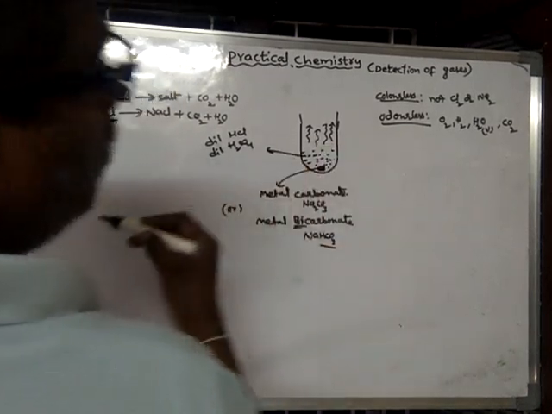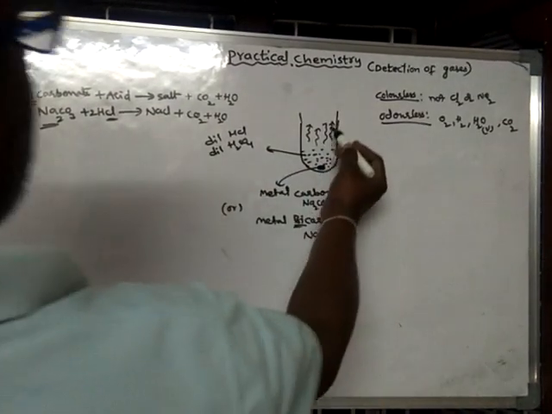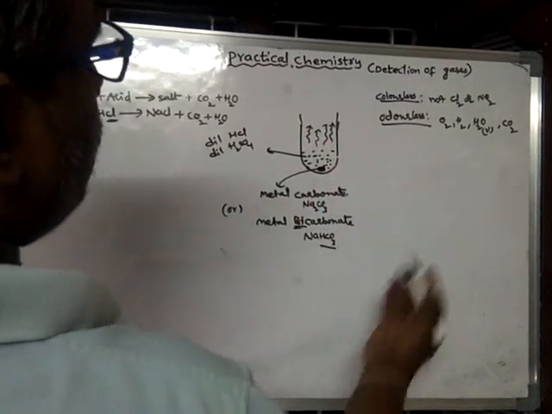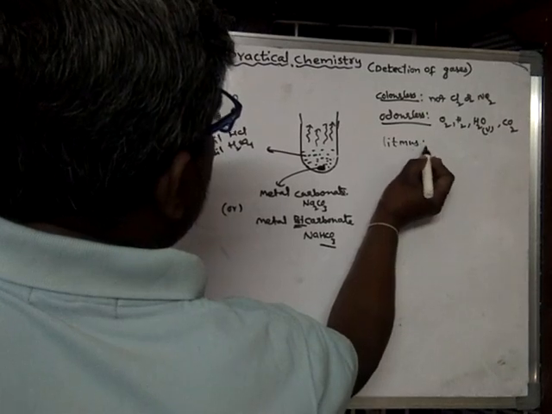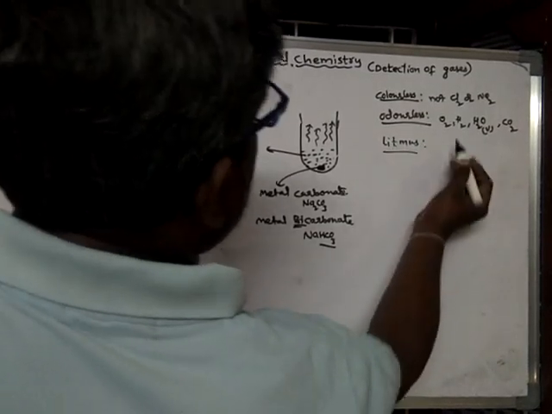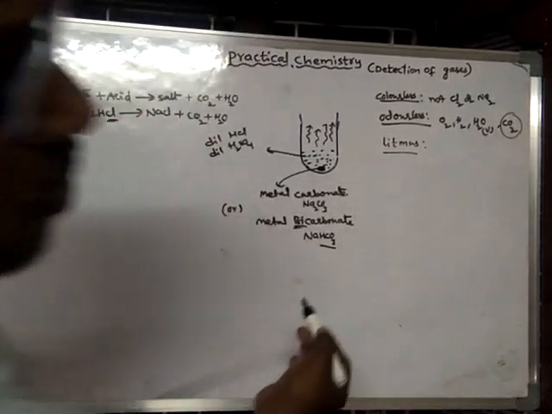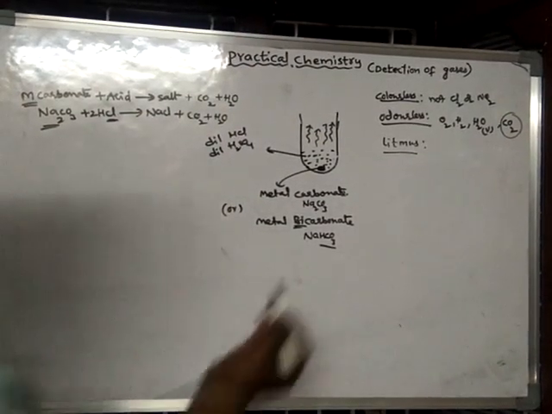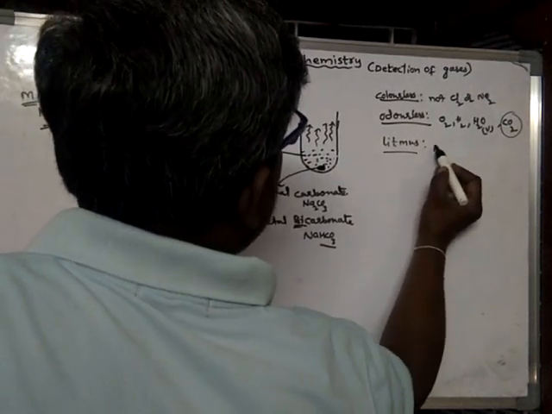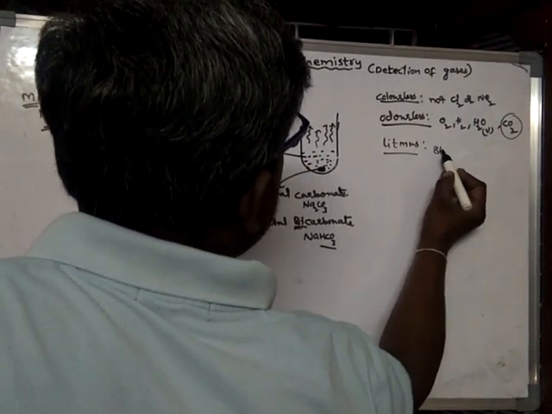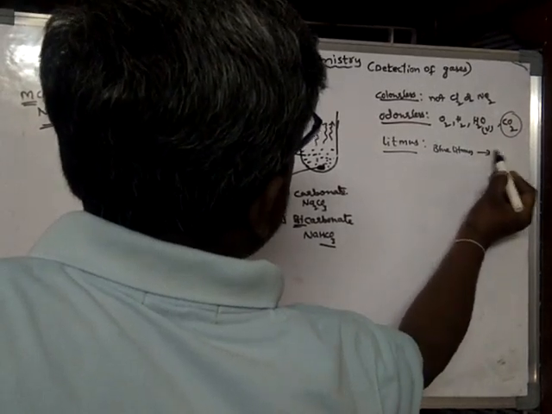So in order to know exactly what this gas is, we have to go with a further test like the litmus test. Out of these gases, only this gas will respond to the litmus paper because it is an acidic gas. It turns blue litmus to red.